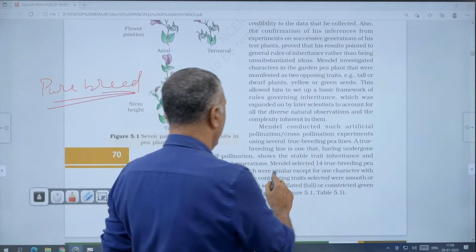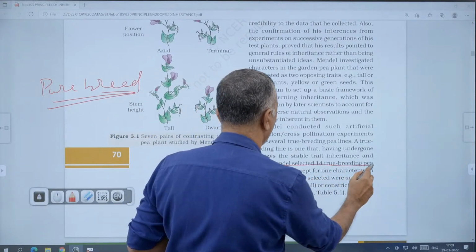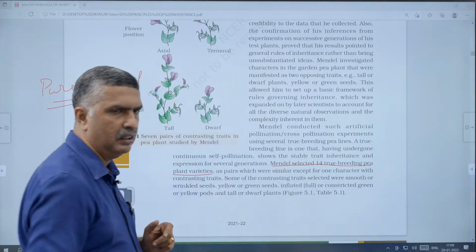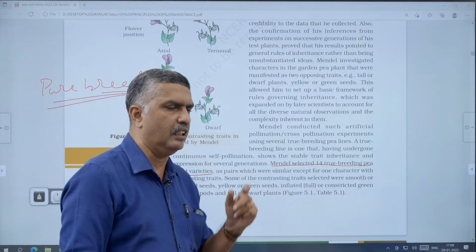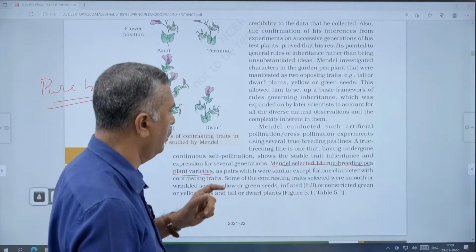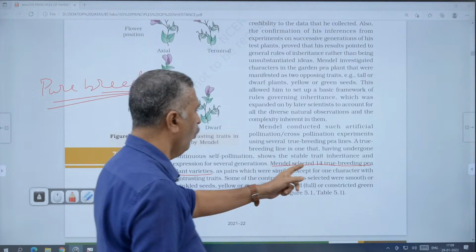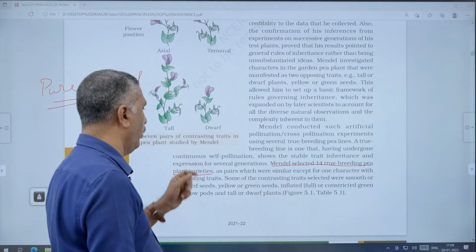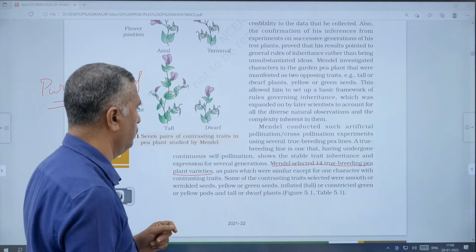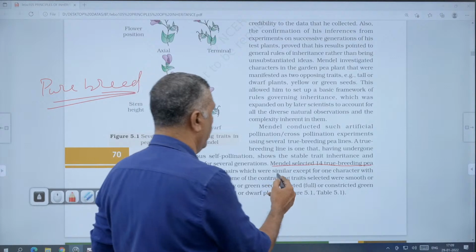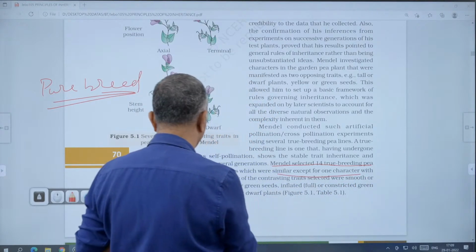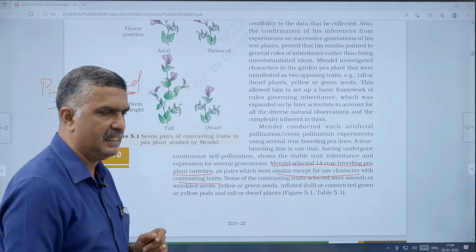Then Mendel selected 14 true breeding pea plant varieties. How many true breeding varieties were selected by Mendel in garden pea? There were 14. That data is very important. They were similar except for one character with contrasting traits.